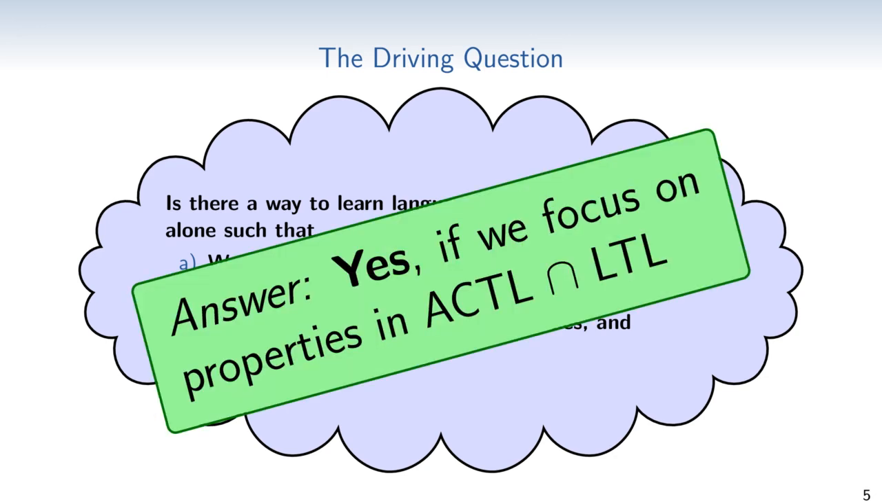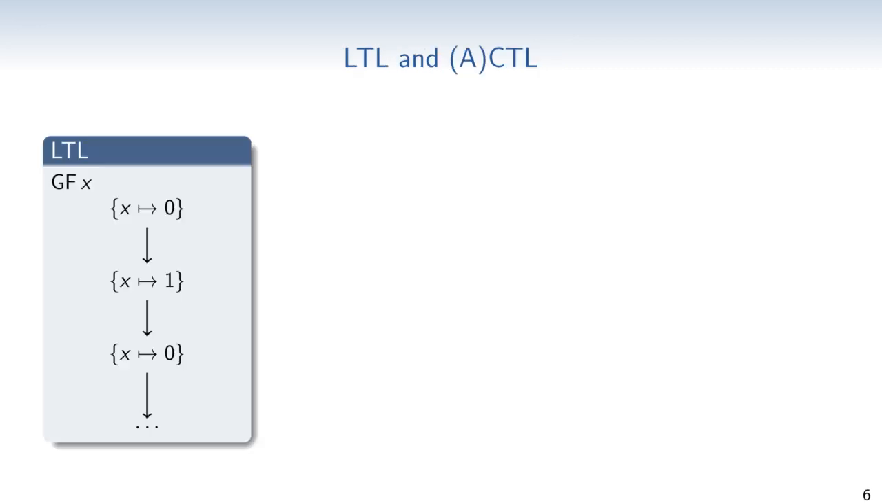And what we found was that the answer is yes, if we restrict our attention to those properties contained in a class known under the name ACTL intersected LTL. Let us have a quick recap on LTL and CTL, as we will need this to discuss the class ACTL intersected LTL. Linear temporal logic talks about individual execution traces.